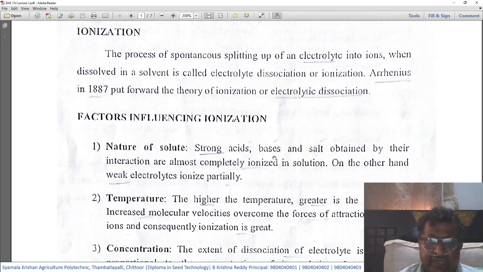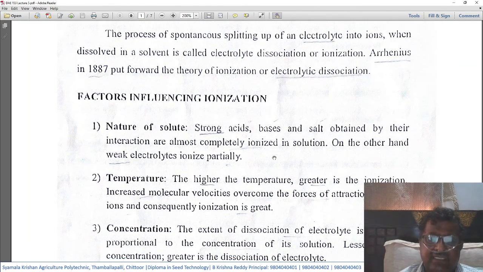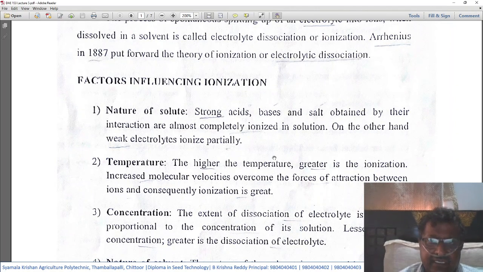Factors influencing the ionization. Several factors influence the ionization, and the main factors are: number 1, nature of solute. Strong acids, bases and salts obtained by their interaction are almost completely ionized in solutions. So whenever strong acids or strong bases or strong salts are dissolved, they will get completely ionized.